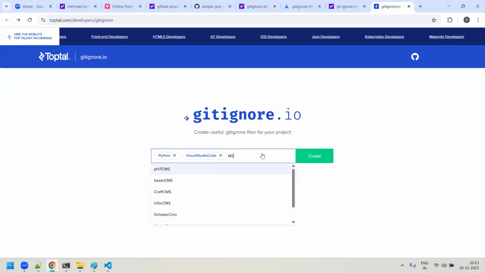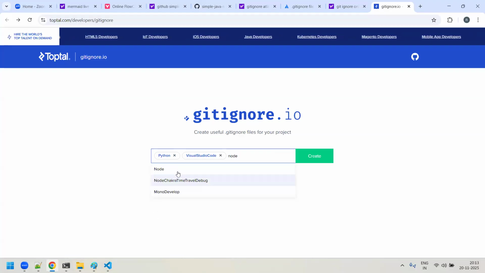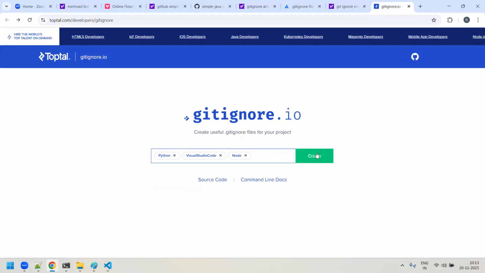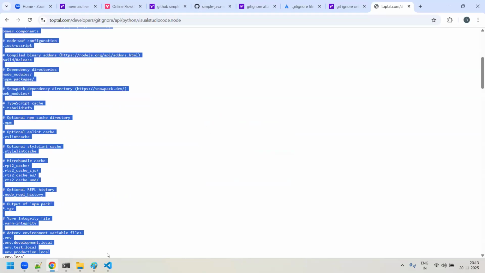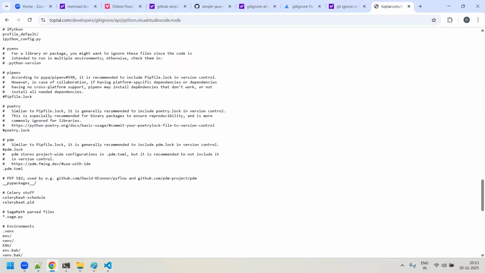MSBuild is not there. Okay, Node.js, Node actually, this. So click on create. It will show you all those unnecessary files which are generated when you are using those tools. So just copy paste this whole stuff and put it under the .gitignore file. Is it fine, guys?